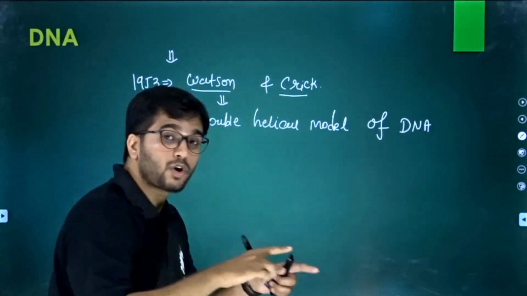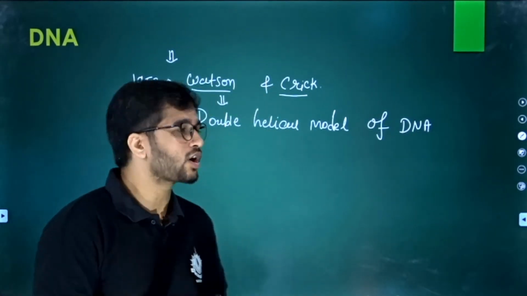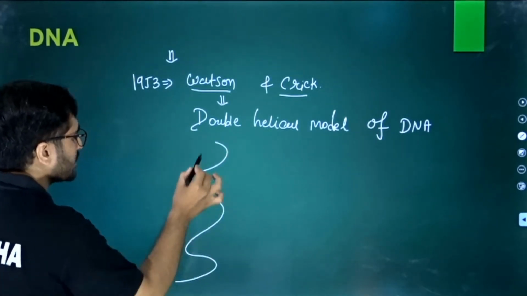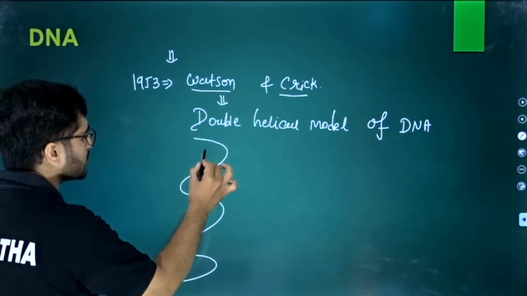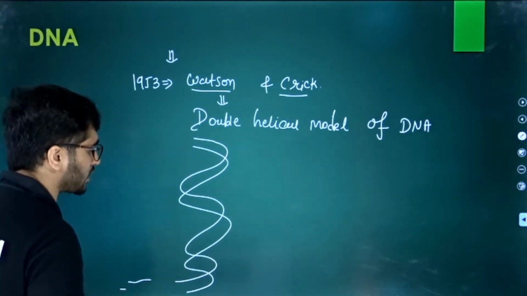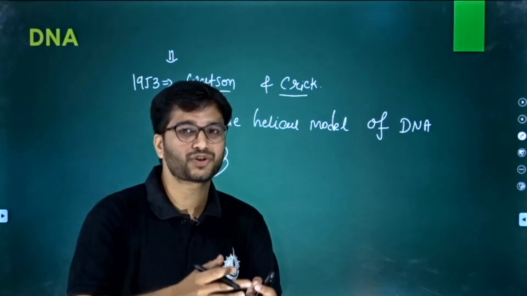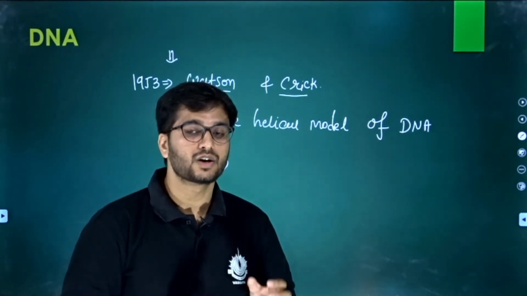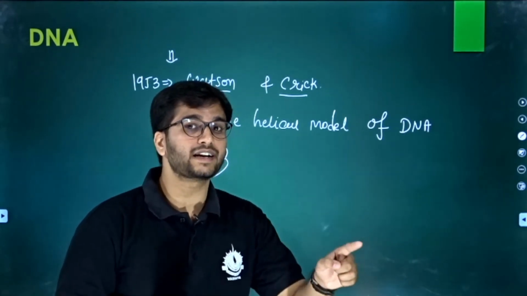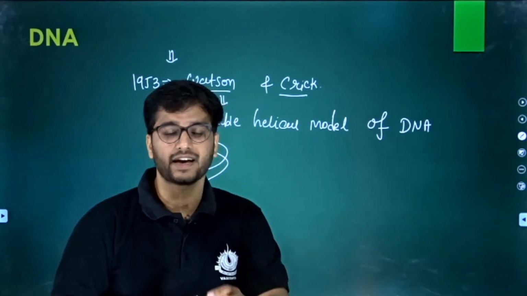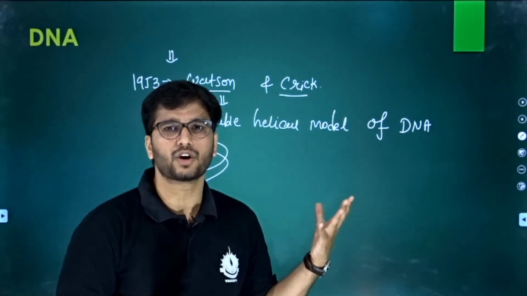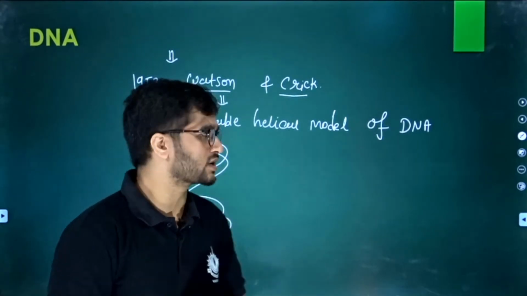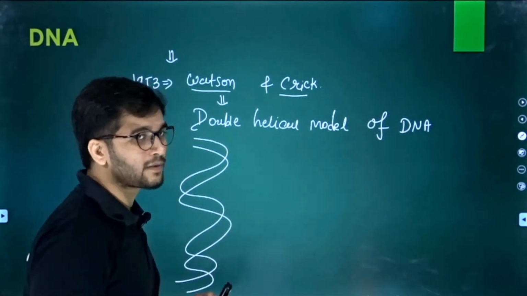What is this double helical model of DNA? This double helical model of DNA is like this. And this double helical model of DNA was proposed on the basis of what? On the basis of the X-ray chromatographic study given by Franklin and Wilkins. So that is also important. If Franklin and Wilkins had not given this X-ray chromatography, maybe the double helical model would not have been introduced. Clear? So Franklin and Wilkins also have great importance. Clear? So this is known as the double helical model.